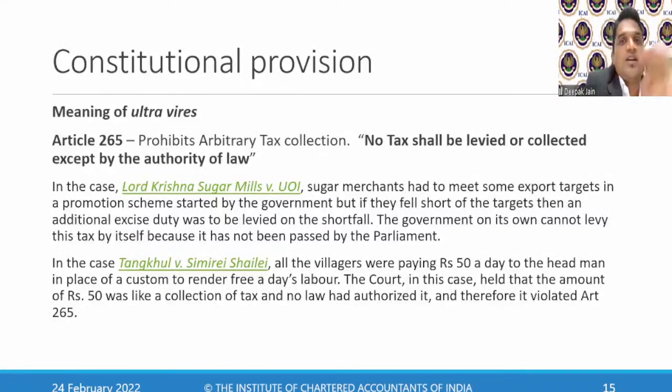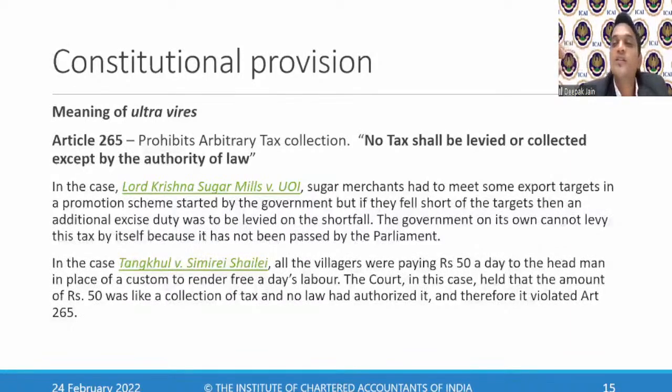Taxes on imports is an example of this. When I import something, can I collect CGST and SGST? No, there is no power under the Constitution. The Constitution says that on any import transaction, the tax can be collected only by the central government. So the central government will collect only IGST in case of an import.